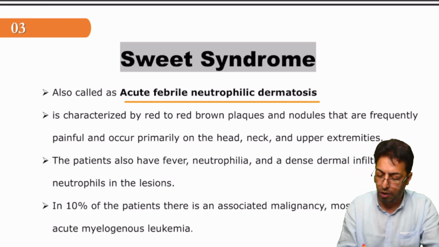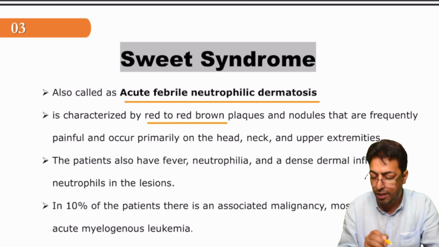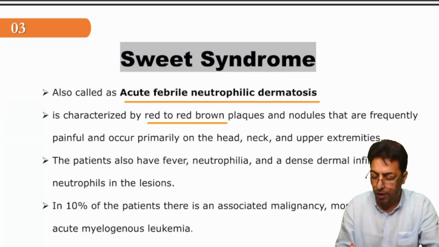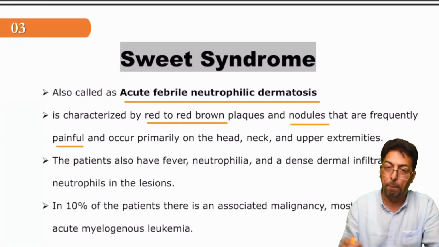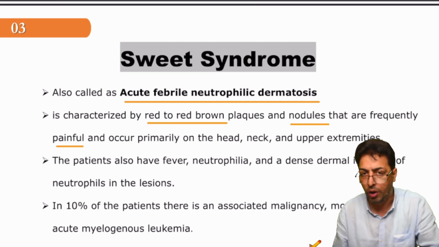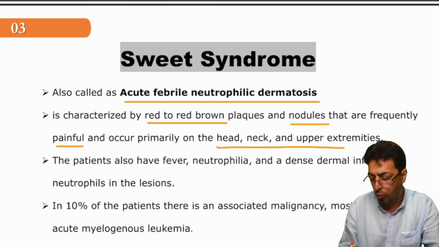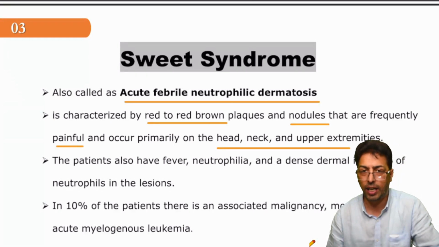So acute febrile neutrophilic dermatosis is characteristically present with red to brown plaques. So you have to remember plaques and nodules, which may be reddish or brownish in color, and they are frequently painful. Pain is an important component of sweet syndrome, and it is predominantly present on what regions? Head, neck, and upper extremities. So this is very characteristic of sweet syndrome.